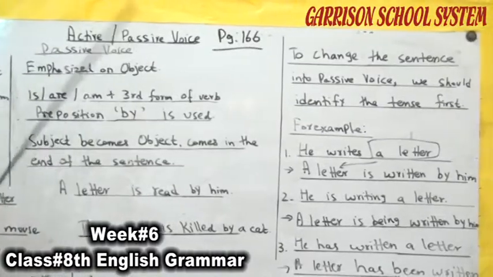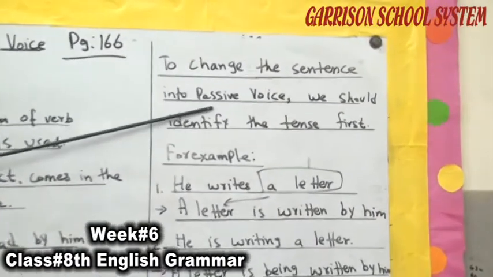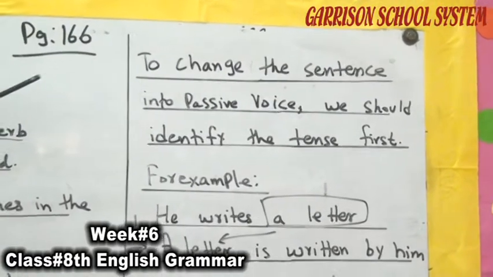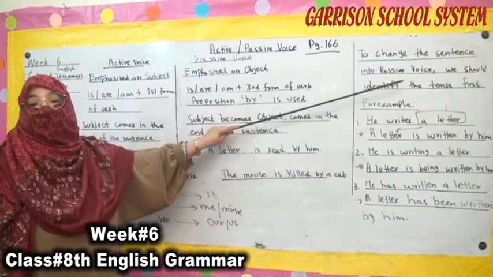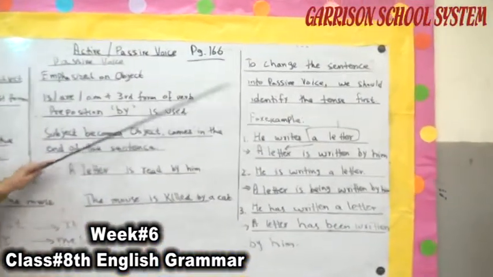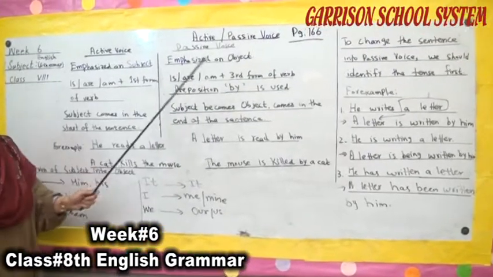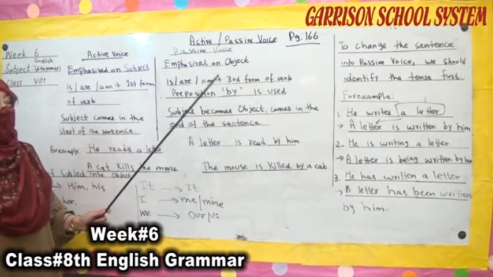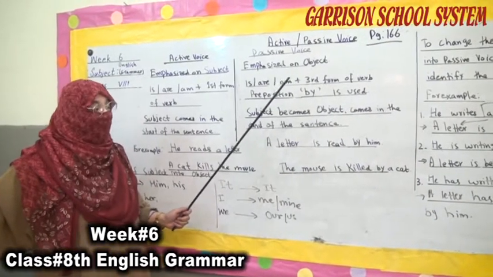Dear students, to change a sentence into passive voice, first of all we should identify the tense of the sentence. If it is present tense, is, am, are is used. If it is past tense, was, were is used, and if it is future tense, will or shall is used.